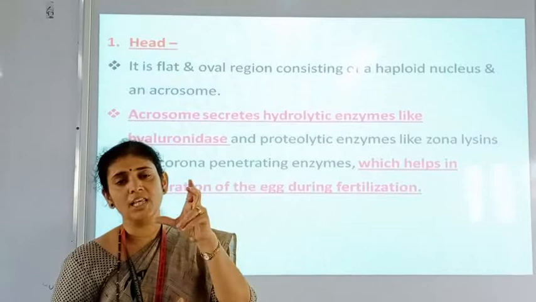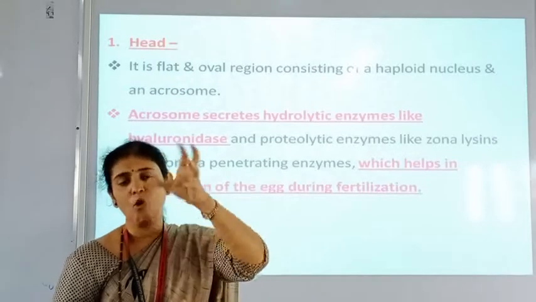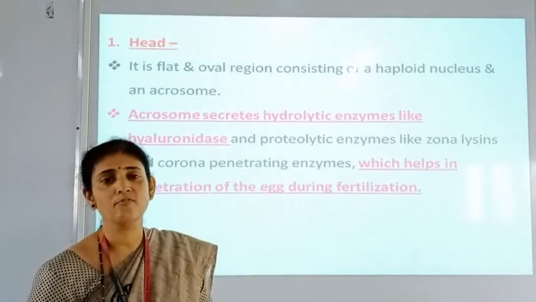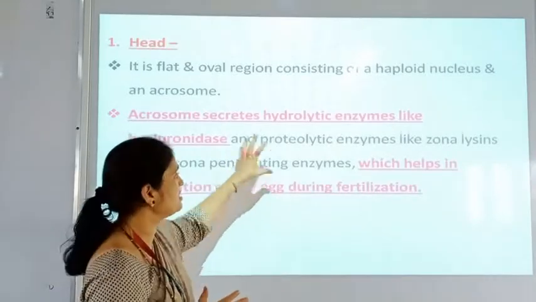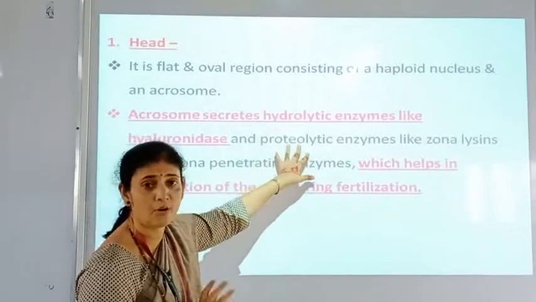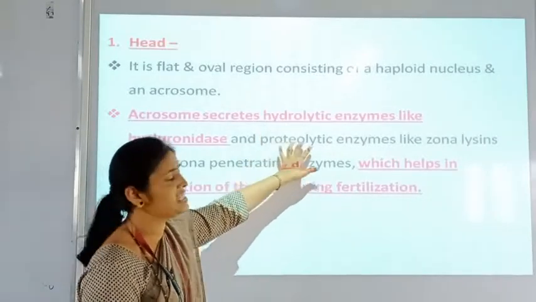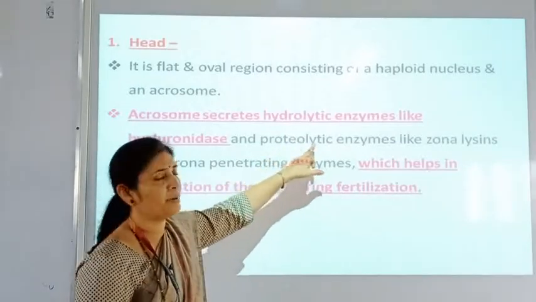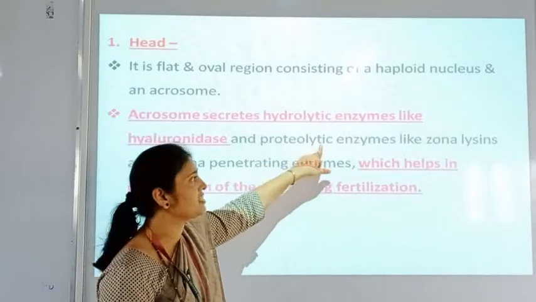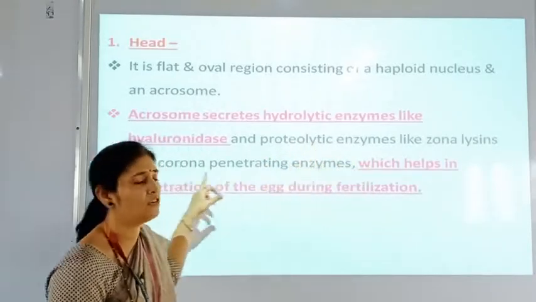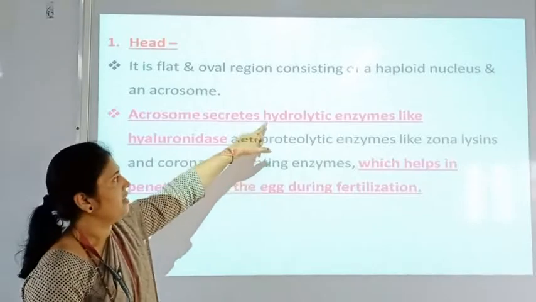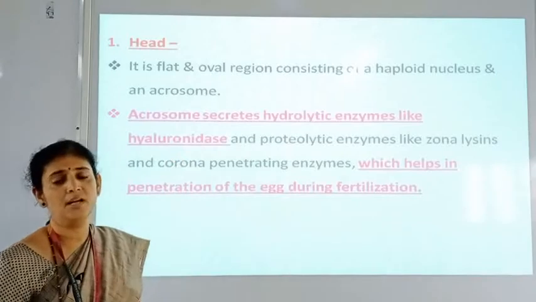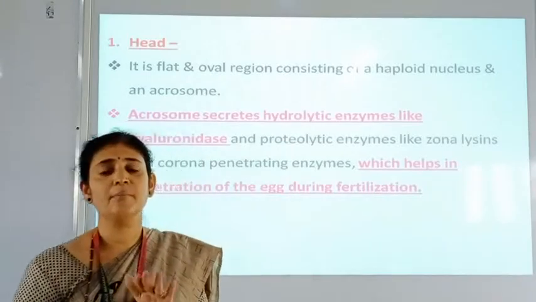So for the breaking of these walls around the ovum, which are made up of different materials, different enzymes are needed, some hydrolytic enzymes and some proteolytic enzymes, meaning proteins are broken. Lytic means lysis, and lysis means breakdown. So the protein membrane is lysed by these enzymes, zonalysin and corona penetrating enzyme, and the hydrolytic enzyme hyaluronidase. So we have to remember the different enzymes secreted by this acrosome.